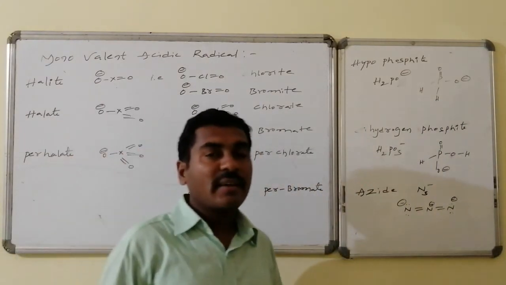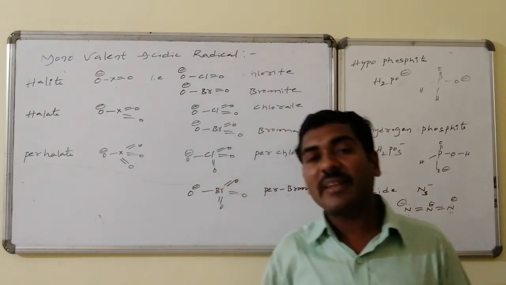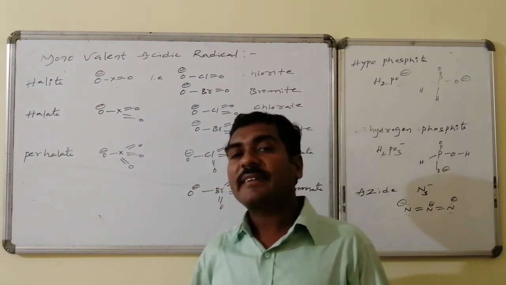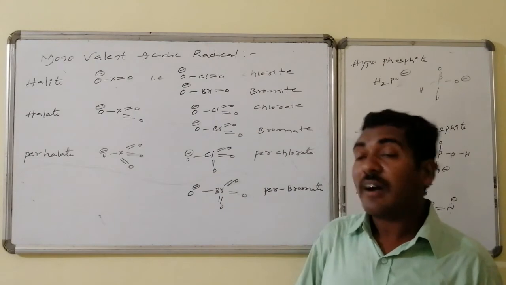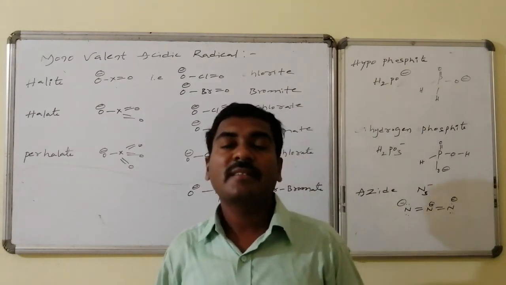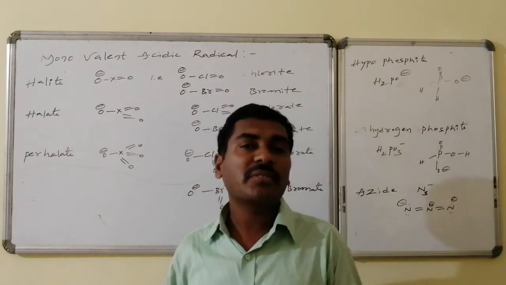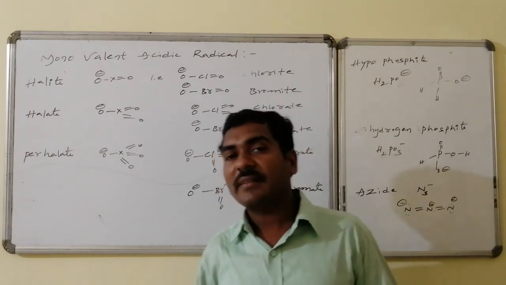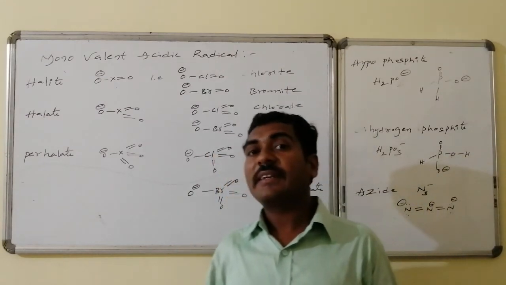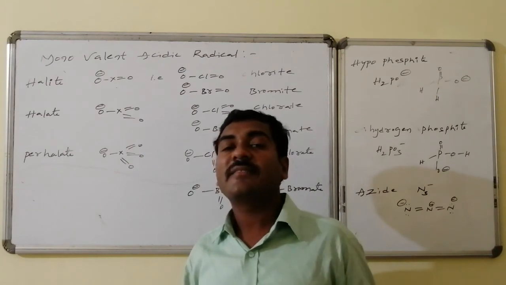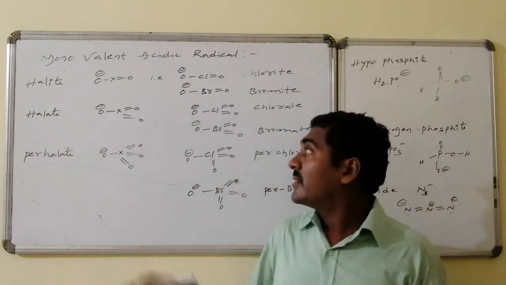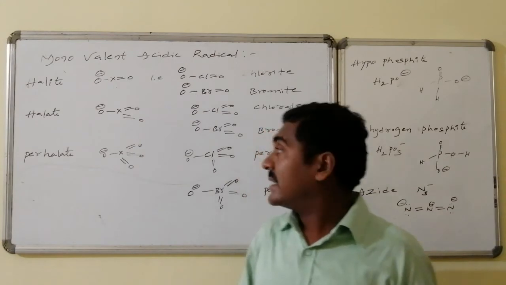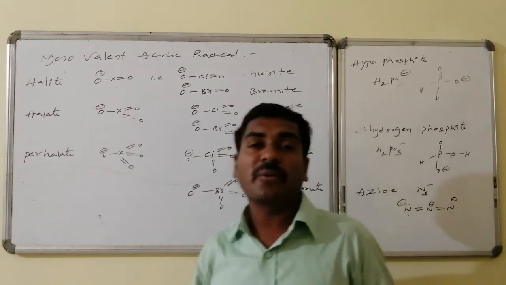Whereas here I made clear about the hypohalite, halite, halate and the perhalate. The naming of the compounds should never be confused over here: when it is said to be the halide, when it is said to be the halite, when it is said to be the hypohalite, when it is said to be the halate as well as the perchlorate.